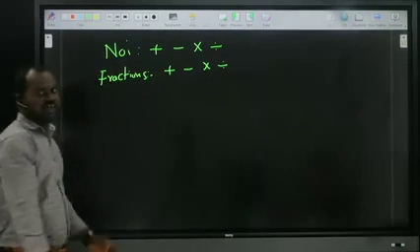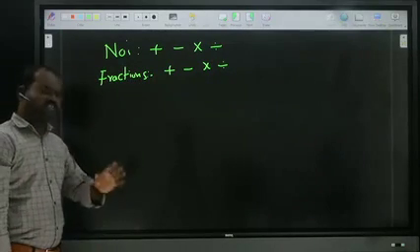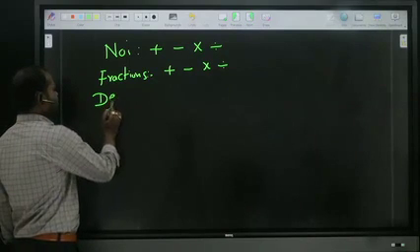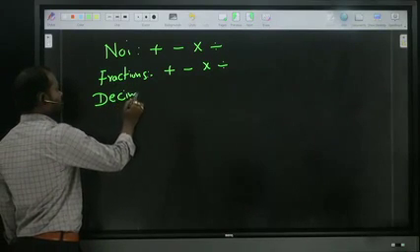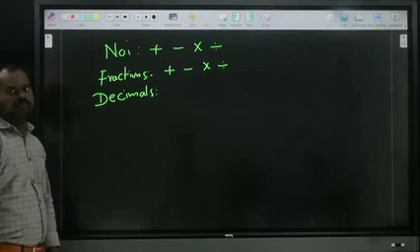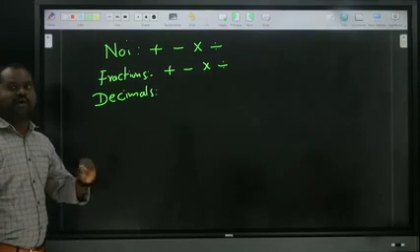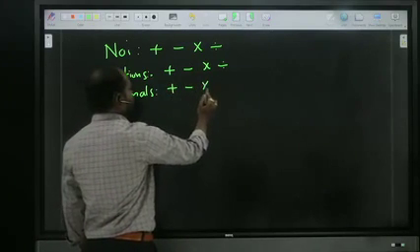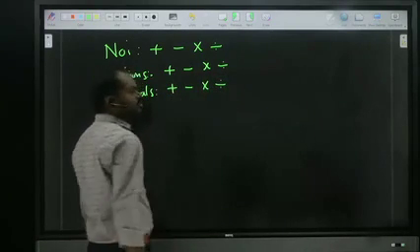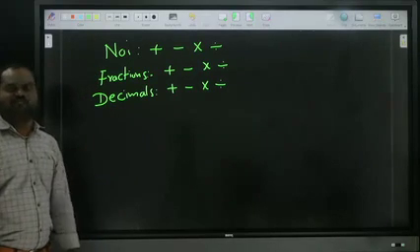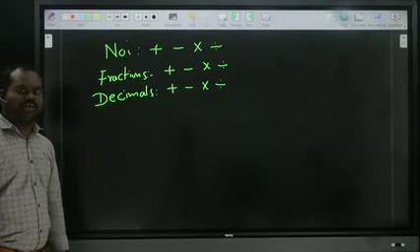When numbers, we have to know all the operations; when fractions, we have to know all the operations; as well as when decimals, nothing but point numbers. Whenever point numbers are there, we have to know all the basic four operations: plus, minus, into, division. So normal numbers, decimals, as well as fractions, these three are mandatory and primary things.